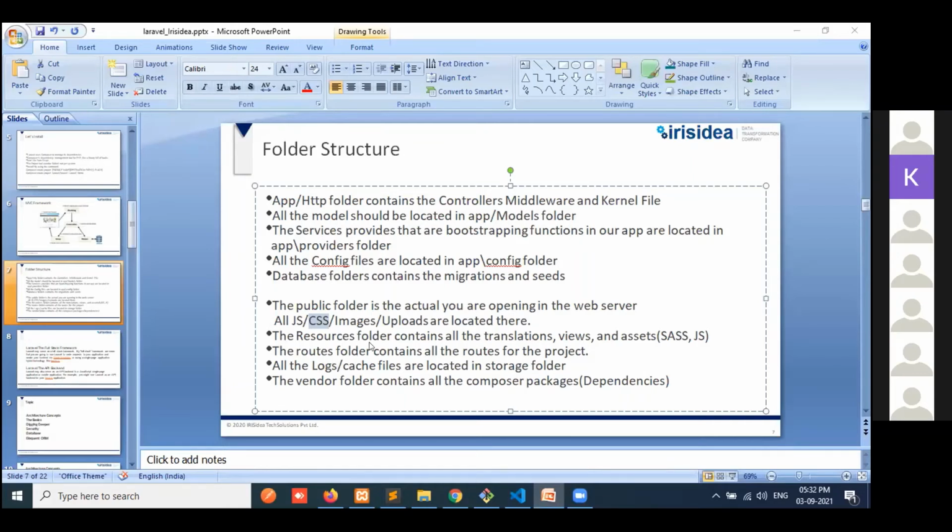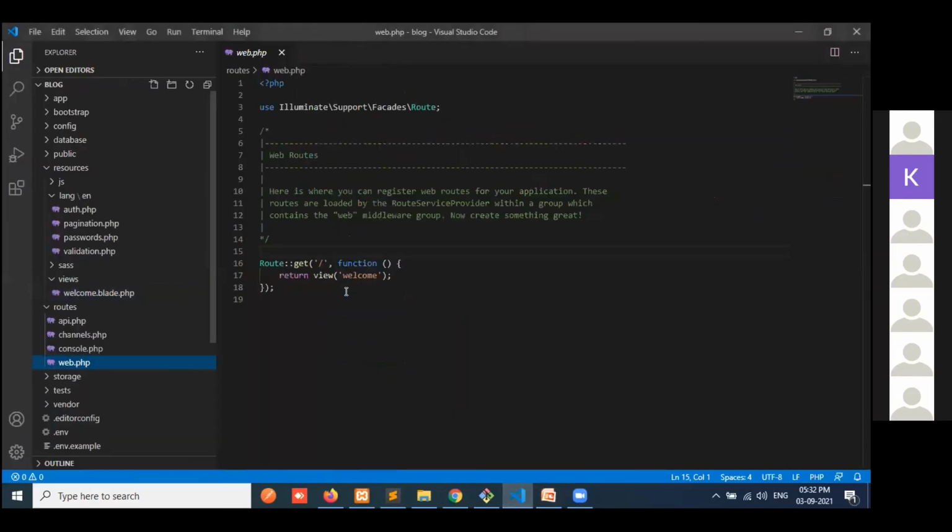Then the routes folder contains all the routes for the project. In this routes folder, we are providing the routes where we have to go and where we do not have to go. So like that. Slash means it will go to the controller, and the controller will reflect there. But here it will come to the direct return page, that view page.